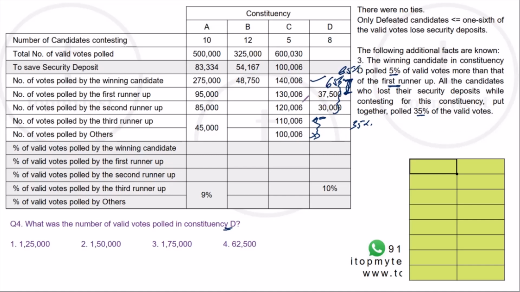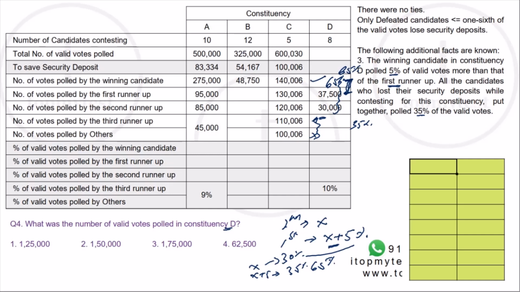We also know that if the second placed guy got X% votes, then the first placed person got X plus 5% of the votes. So we can straight away check X and X plus 5. If this is 65%, then X will be 30%, and X plus 5 should be 35% of the votes. So this will be a starting point to do it. Now let's fire up the calculator and check what is coming out.